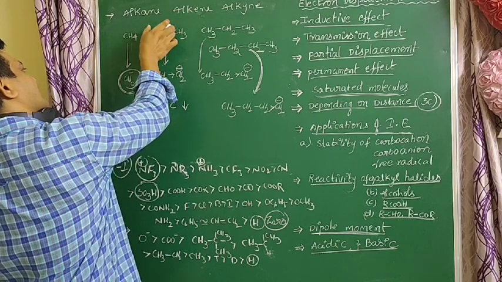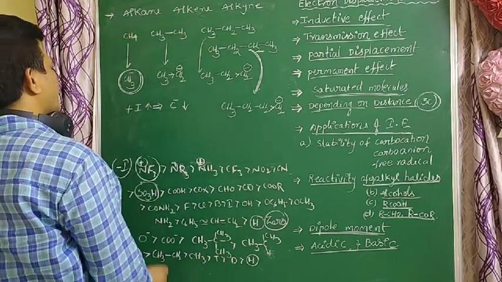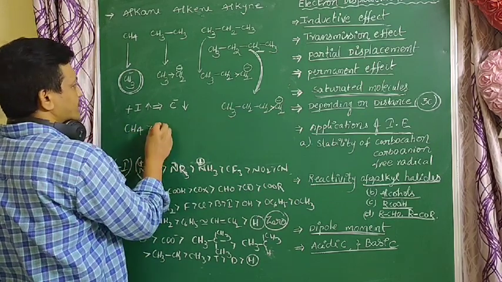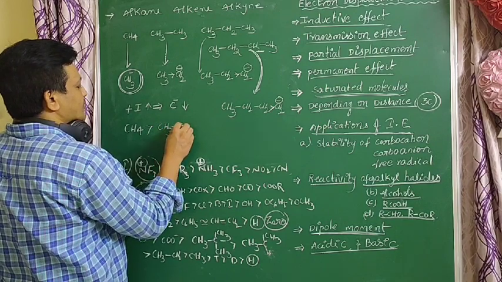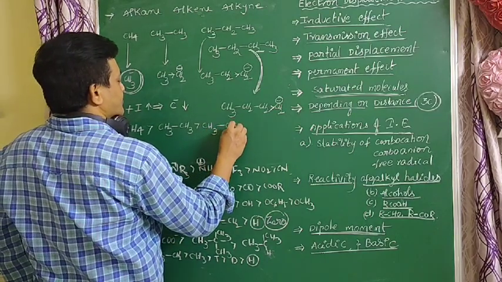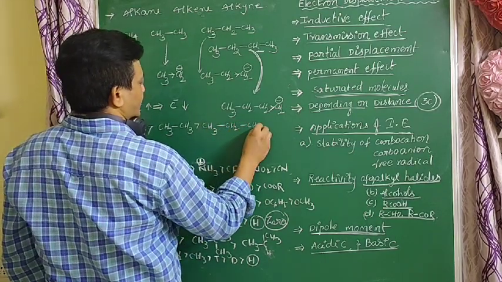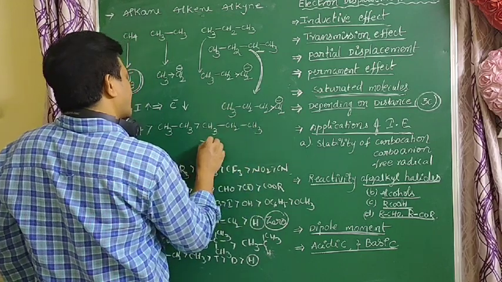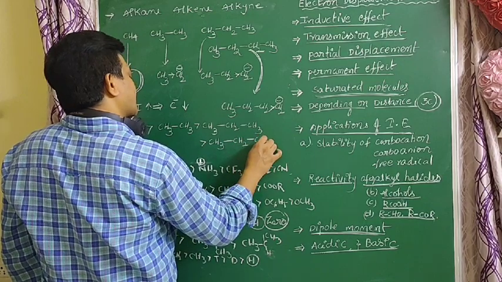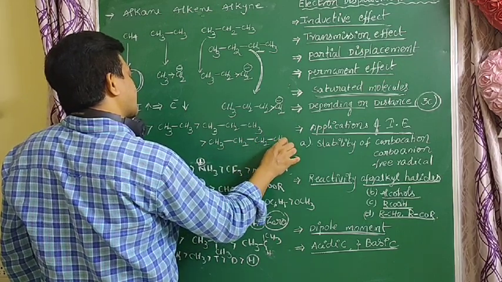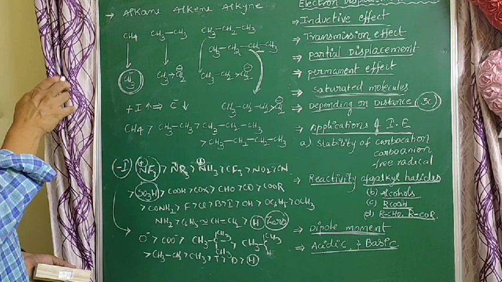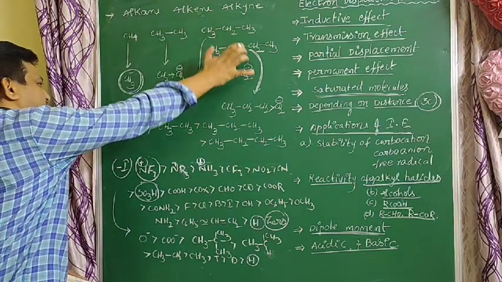Ethane is less acidic when compared to methane. So methane is more acidic than ethane, ethane is more acidic than propane, and propane is more acidic than butane. So as the number of carbons increases, the plus I effect increases, and the acidic nature decreases. Now one more important question is there based on these examples.